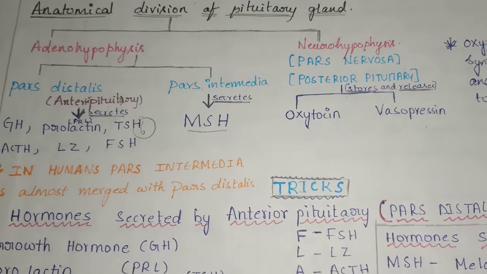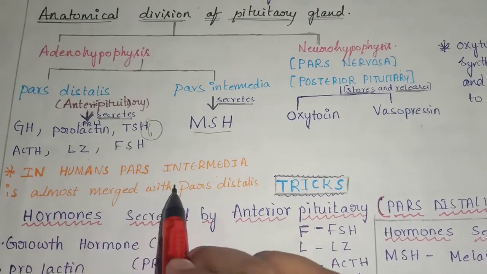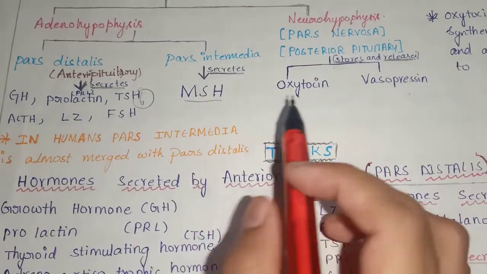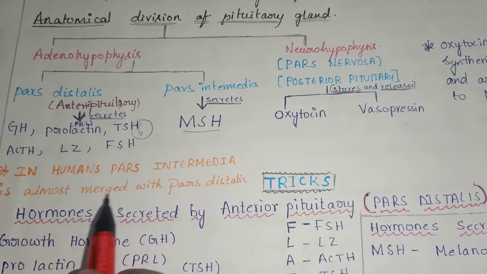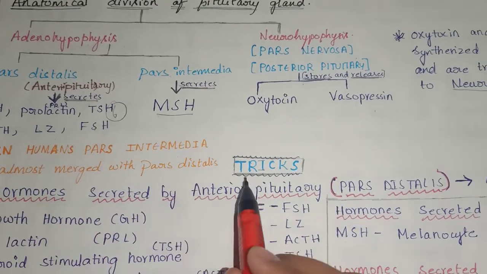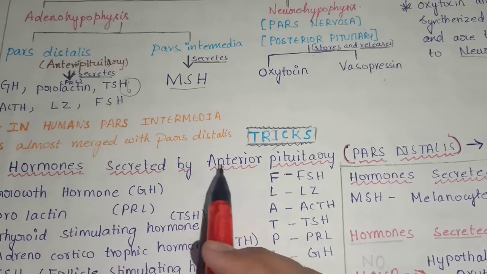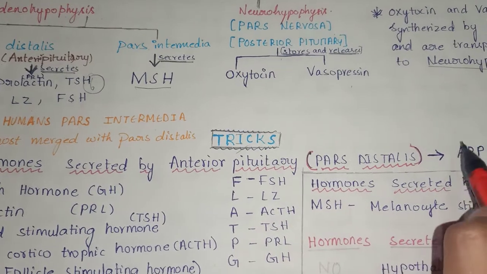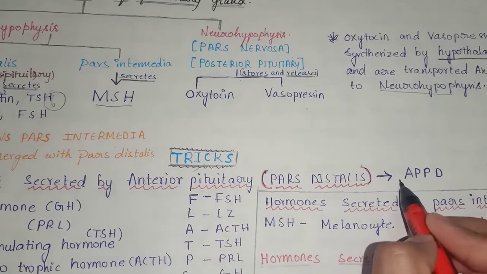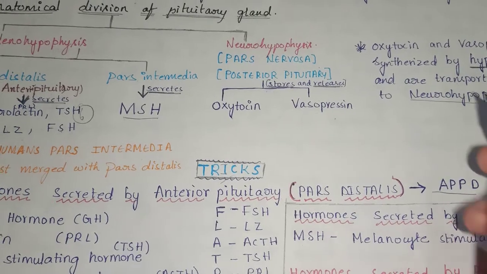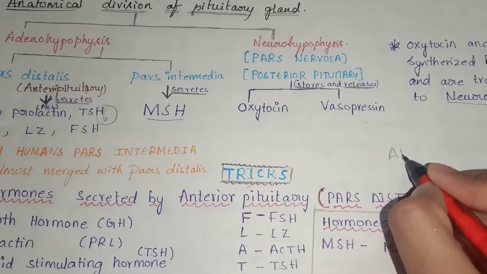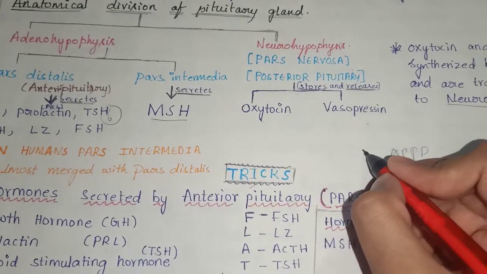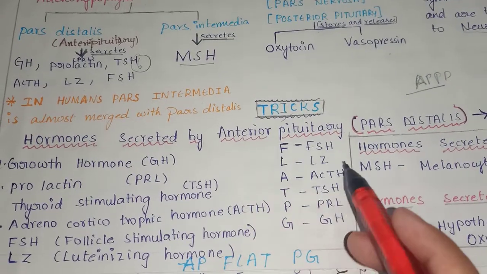Next, another important point here. In humans, pars intermedia is almost merged with pars distalis. So here are some tricks for you. Hormones secreted by anterior pituitary, which is also called pars distalis. APPD, you can remember it like this, anterior pituitary pars distalis, APPD.